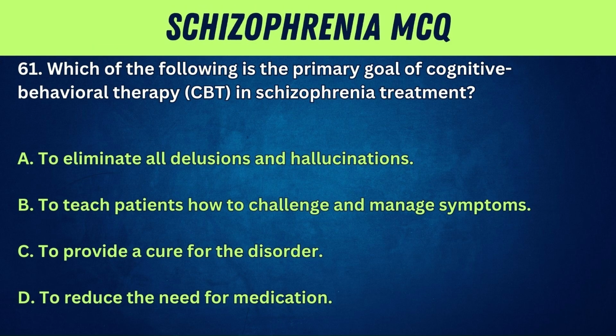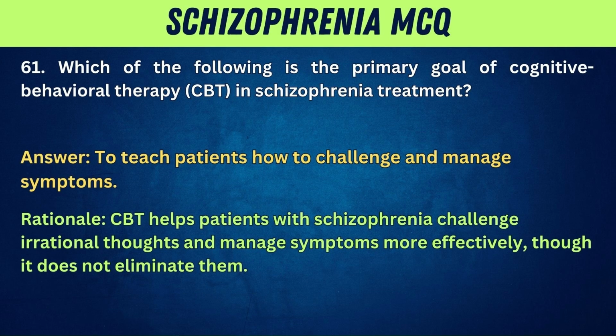61. Which of the following is the primary goal of cognitive behavioral therapy, CBT, in schizophrenia treatment? A. To eliminate all delusions and hallucinations. B. To teach patients how to challenge and manage symptoms. C. To provide a cure for the disorder. D. To reduce the need for medication. Answer: to teach patients how to challenge and manage symptoms. Rationale: CBT helps patients with schizophrenia challenge irrational thoughts and manage symptoms more effectively, though it does not eliminate them.